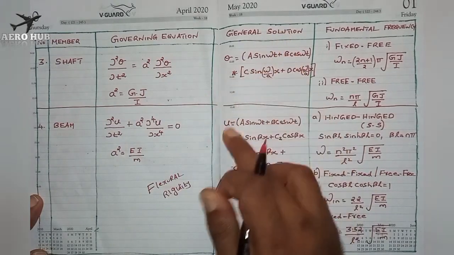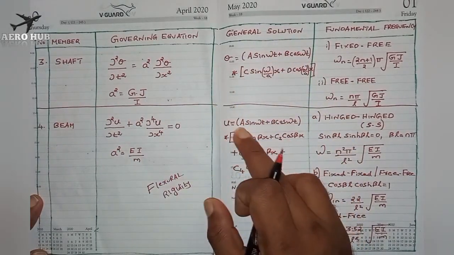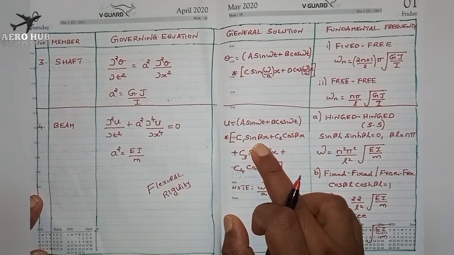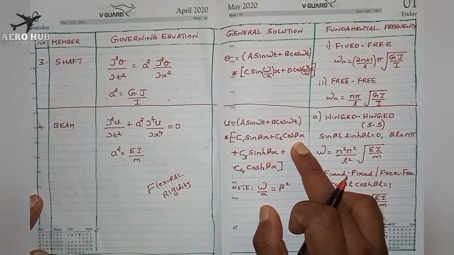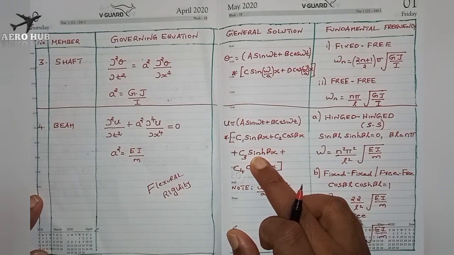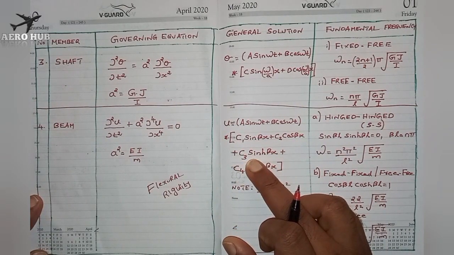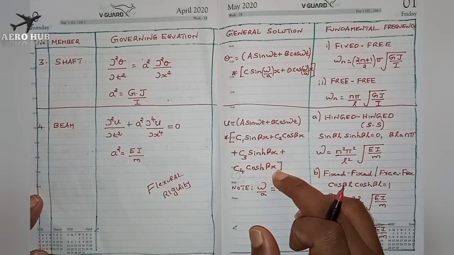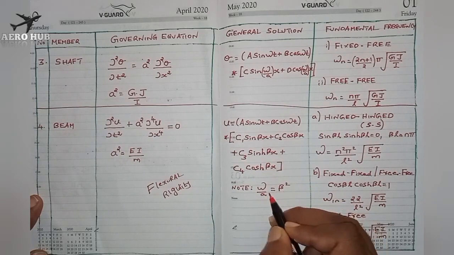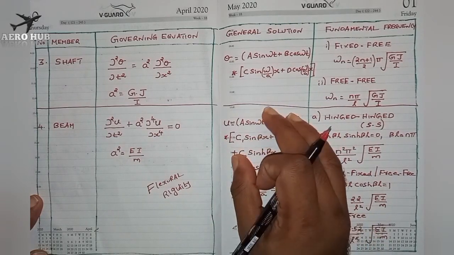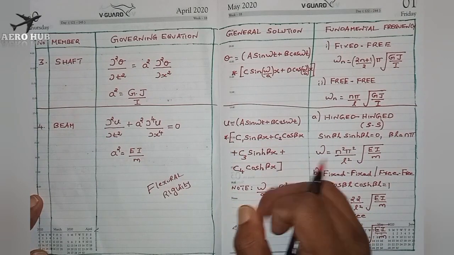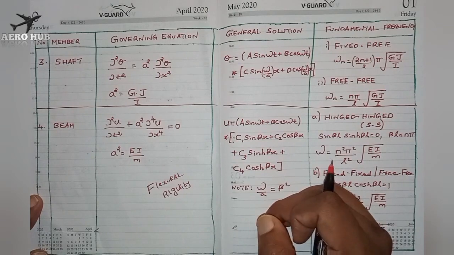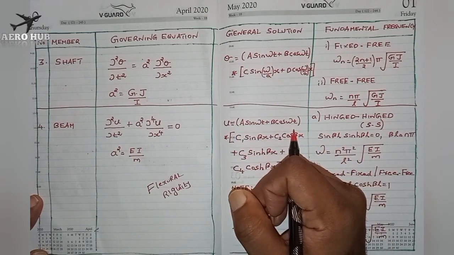Then the general solution here is different from the first three cases. u = (A sin ωt + B cos ωt)(C1 sin βx + C2 cos βx + C3 sinh βx + C4 cosh βx), where β² is ω by a. This is different from the first three cases. We have a hyperbolic function in the case of the beam, which is not there for the shaft, string as well as bar.